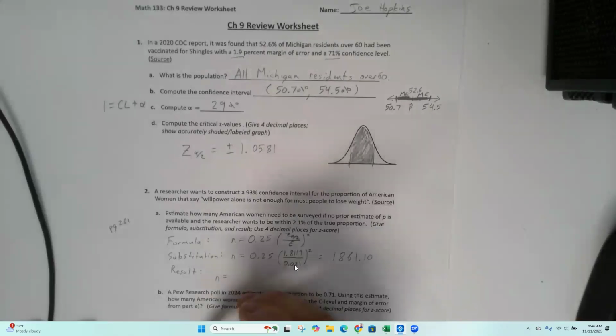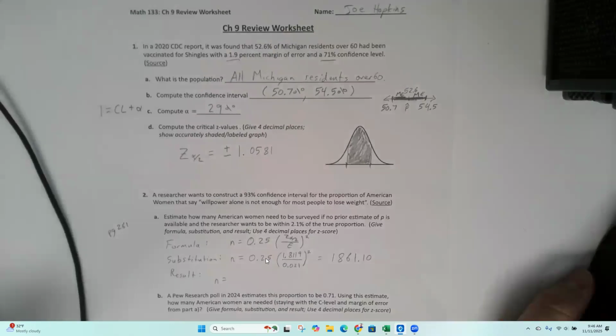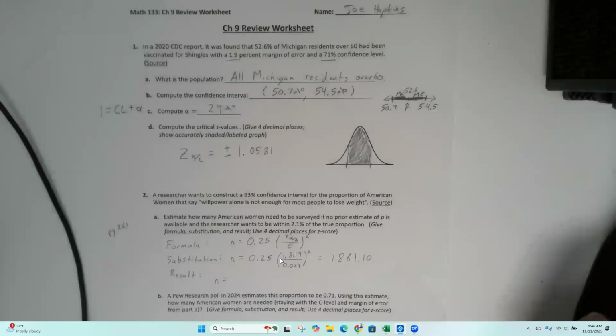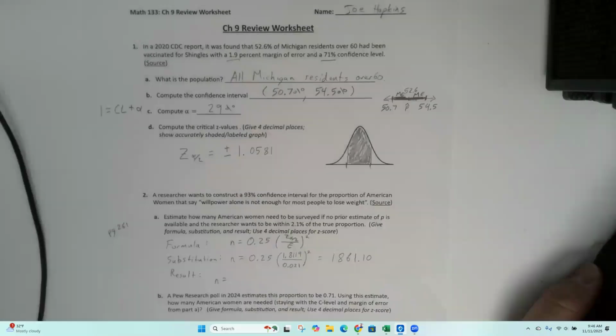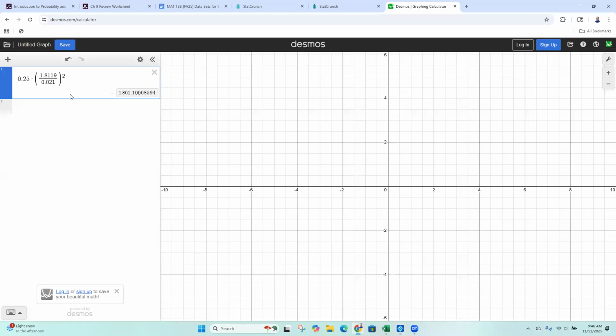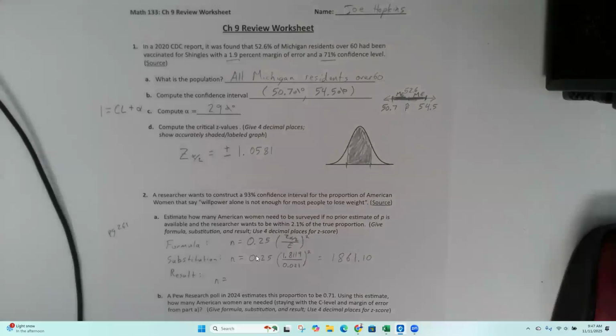Oh wait, I did something wrong, didn't I? Nope, that looks right. The number's down right. The answer's just not matching the answer key. That's okay. I'm good with that. I'm going to make a note in my answer key here. Should be eight, two. Okay, so what do I put for my final answer?